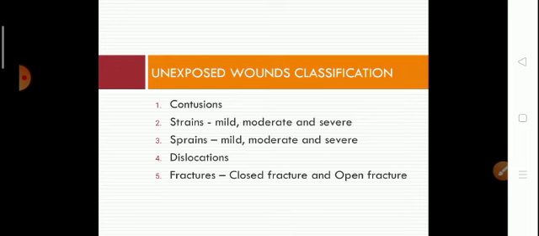The first one is contusion. The initial treatment of contusion is to control the bleeding by means of ice, compression and elevation. Heat and activity during this initial period may encourage or promote bleeding and should be avoided.